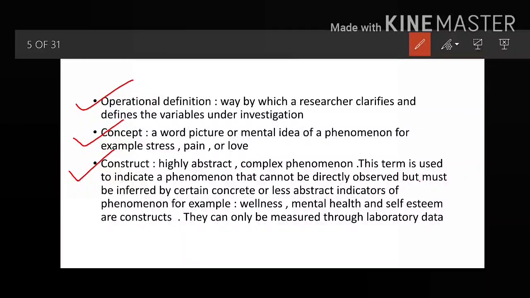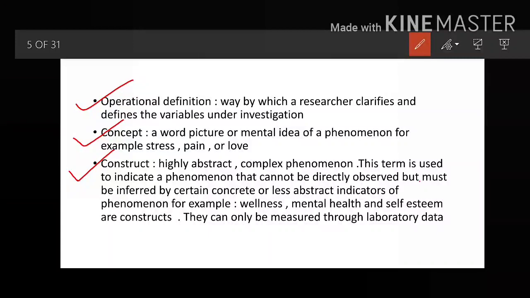For example, wellness, mental health, self esteem. You can't see or observe them directly, and they can only be measured through definable and measurable concepts.